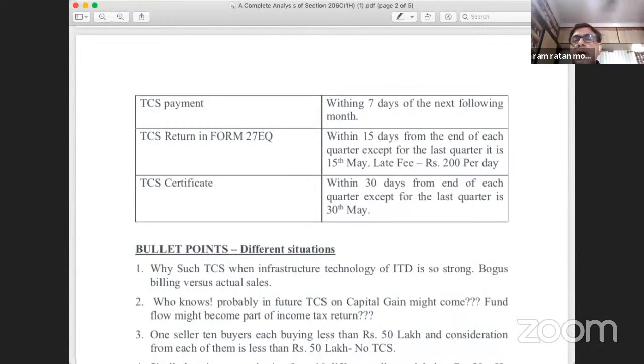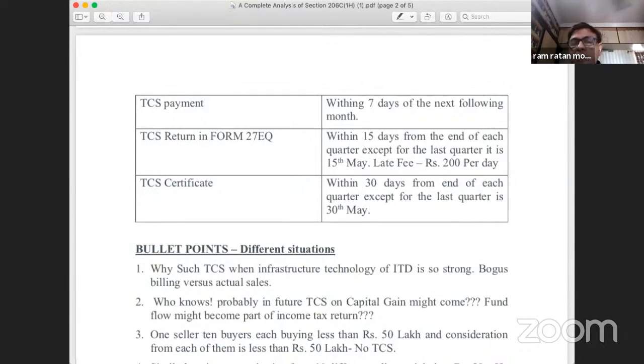Now, if somebody does not quote PAN number or Aadhaar number, then what is the implication? If the buyer does not give any PAN number, in that situation the rate of TCS will be 1%. So instead of 0.1% or 0.075%, if the PAN number is not provided by the buyer, the rate of TCS will be 1%.